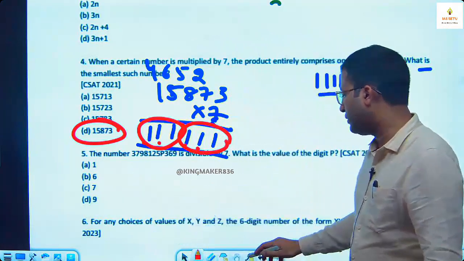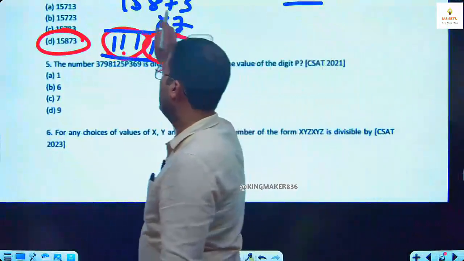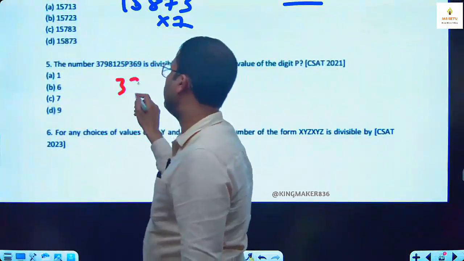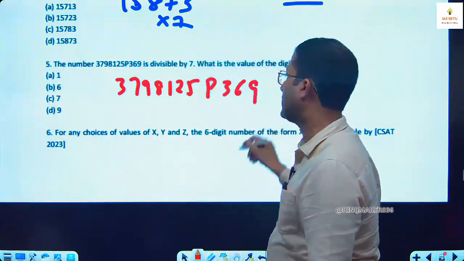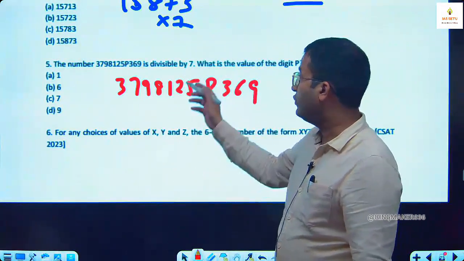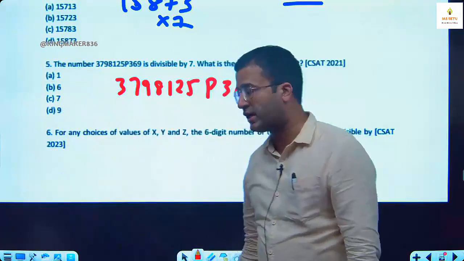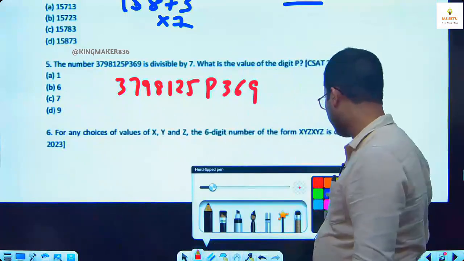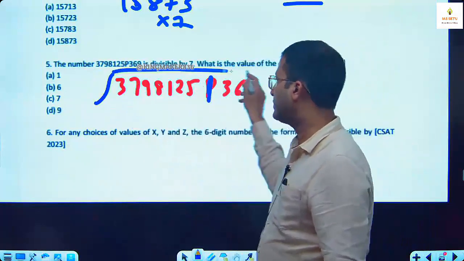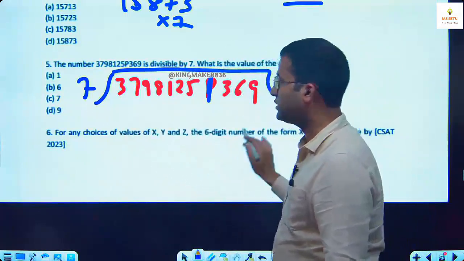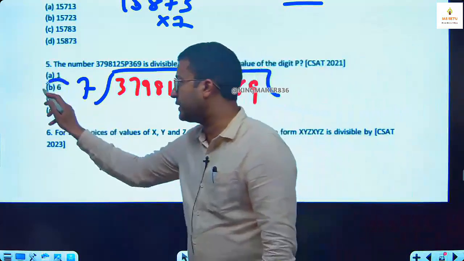Next is question number 5. I have discussed this already. This is 3798125P369, which is divisible by 7. So you have answer options available: 1, 6, 7, 9. First you try 1 here. ठीक है, you try dividing by 7. Then you will find it is not exactly divisible. Then we try 6.